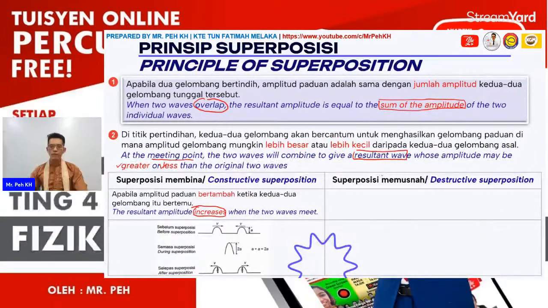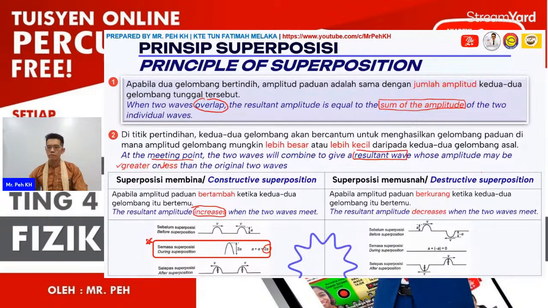Okay, then for the destructive superposition, the resultant wave will become zero or decrease here. The red box here shows the resultant of the overlapping for constructive superposition, which is doubled up here. Then for the destructive superposition, the resultant amplitude decreases when two waves meet.